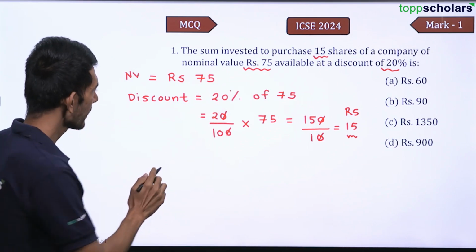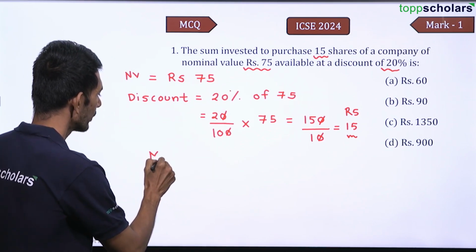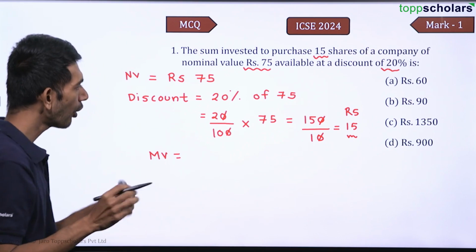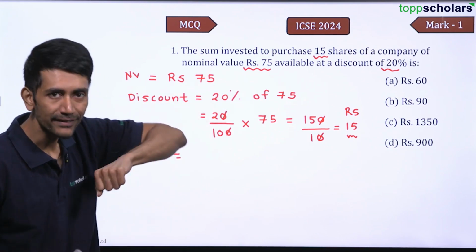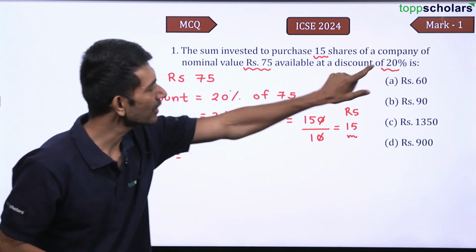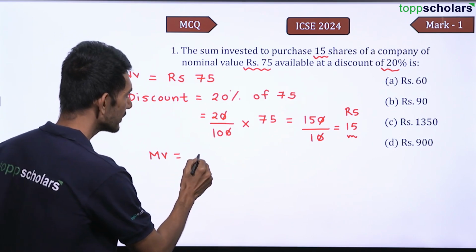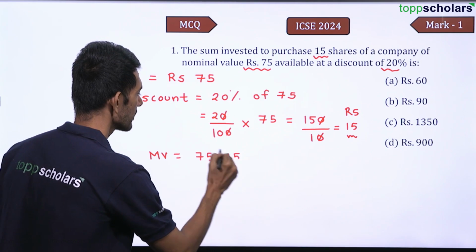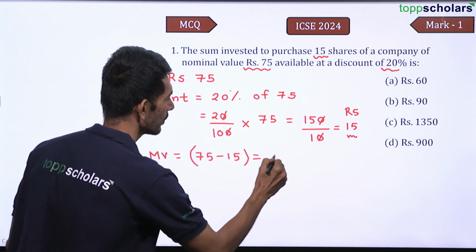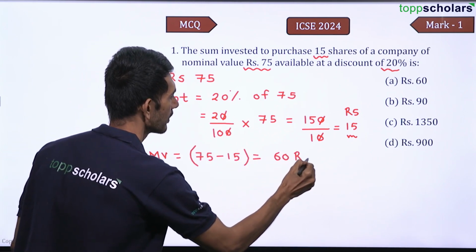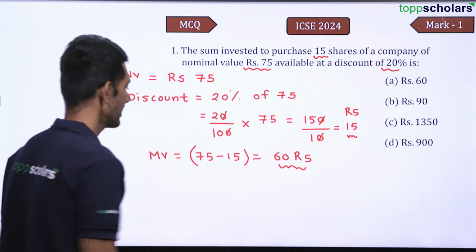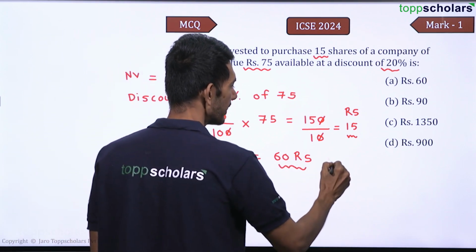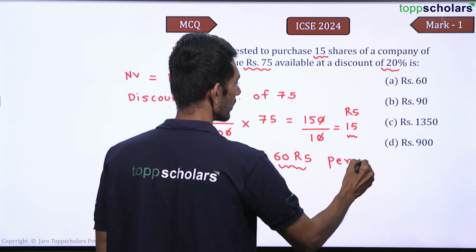So can I say the market value of the share, see nominal value is 75, but you are getting a discount of 20%. So can I say the market value is now 75 minus 15, which is equal to 60 rupees. Now 60 rupees is the market value per share, right? Here we are talking about one share. Per share.